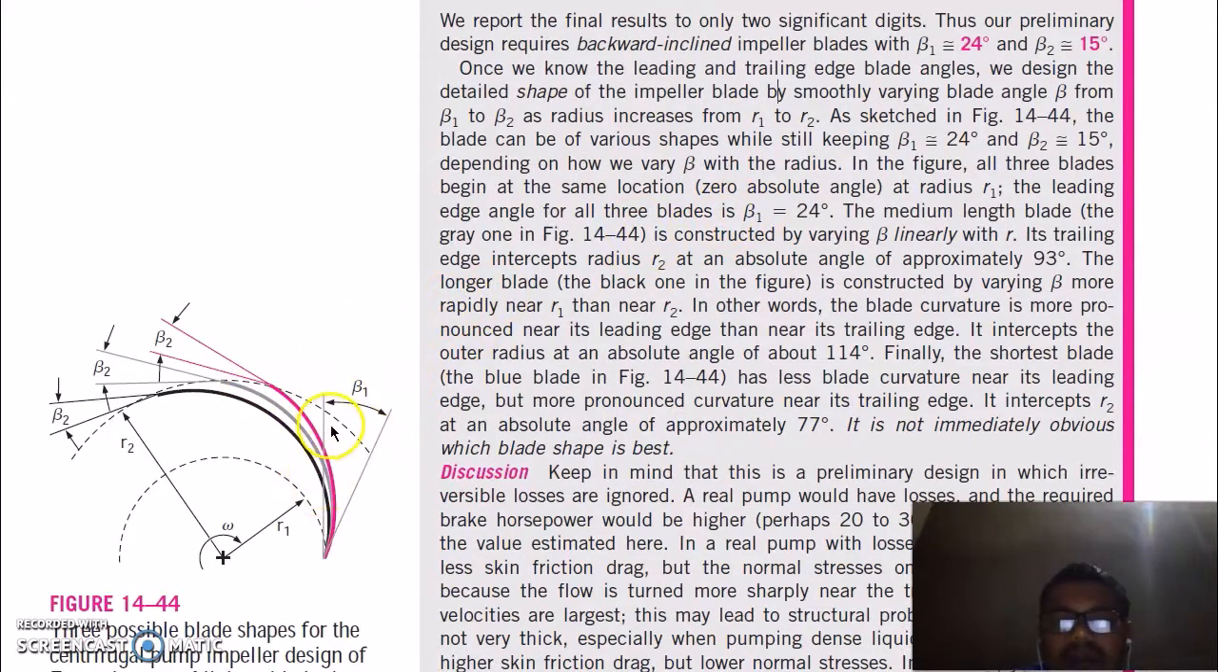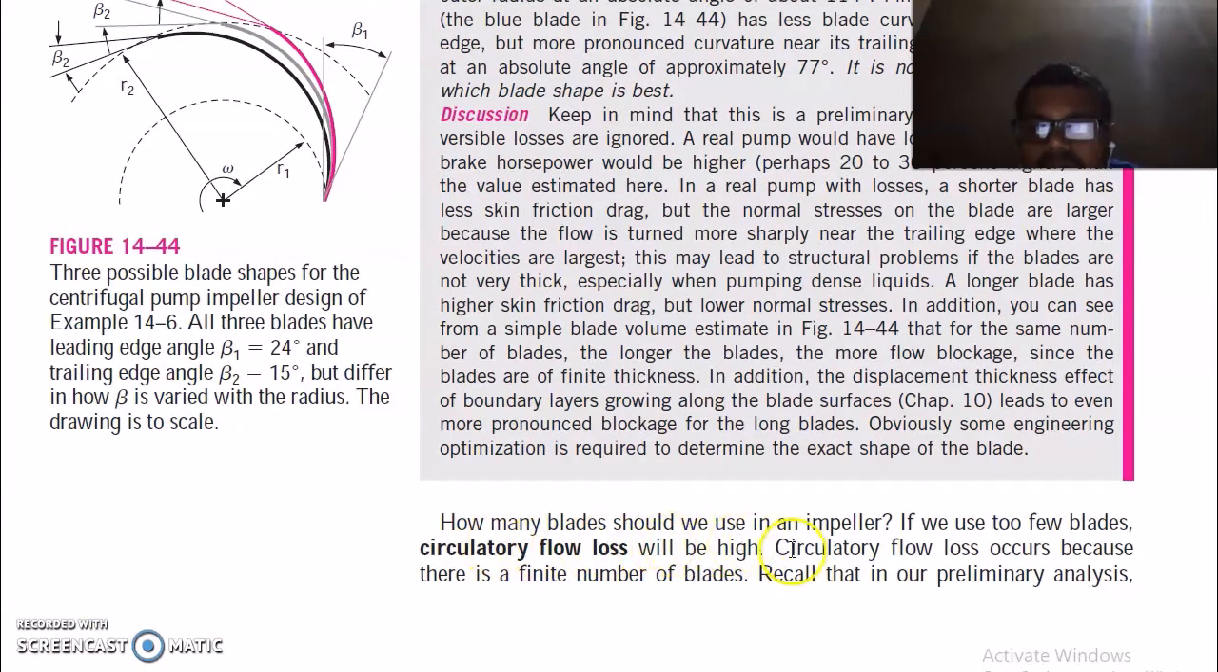So you can see this is beta 1 here, and this is beta 2. This gray blade is the one with the minimum length, while this black one is the maximum length of the blade, and this pink one is the shortest blade. How many blades should we use in the impeller?